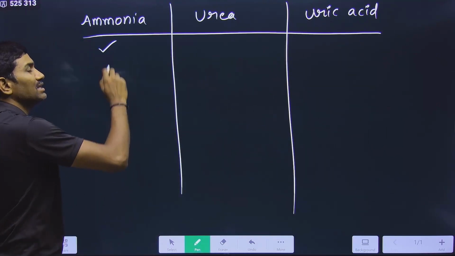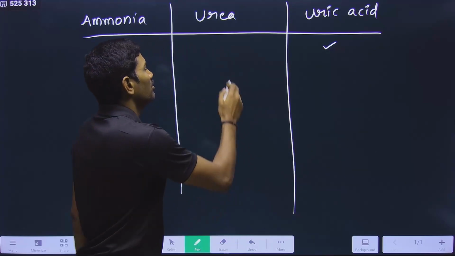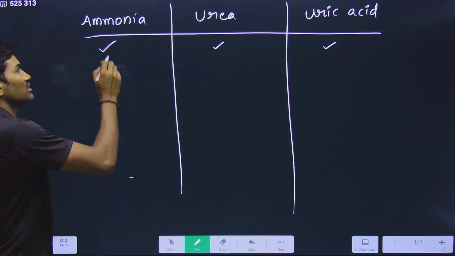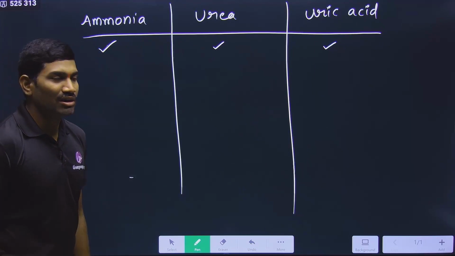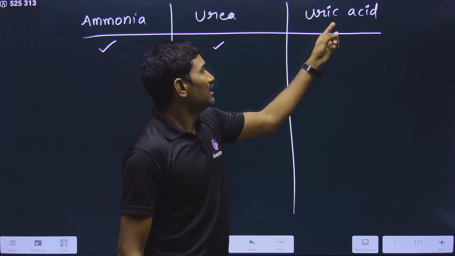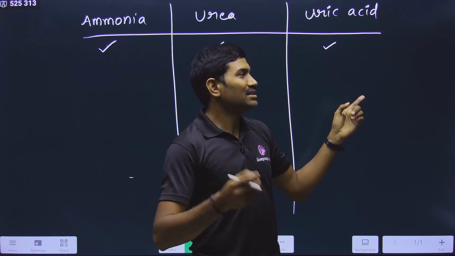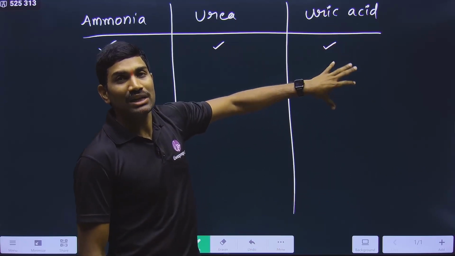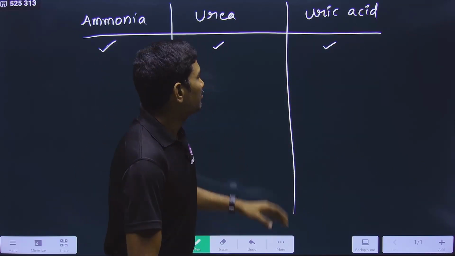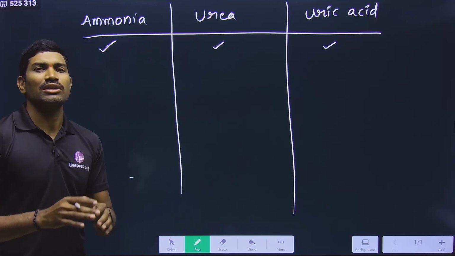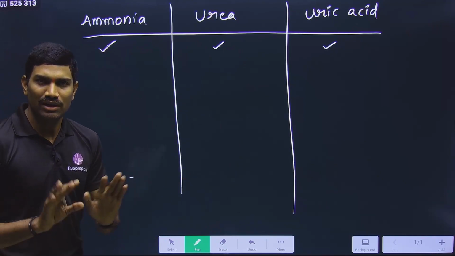Now ammonia is highly toxic, whereas uric acid is least toxic, and urea is moderately toxic. So since ammonia is highly toxic, for its removal maximum quantity of water is required, meaning more water is required. And uric acid is least toxic, so for its removal very little water is enough. That's why generally uricotelic organisms excrete uric acid in the form of a pellet or a paste. But in the case of urea, some moderate quantity of water is required, not as much as required in the case of ammonia removal. Is it clear?